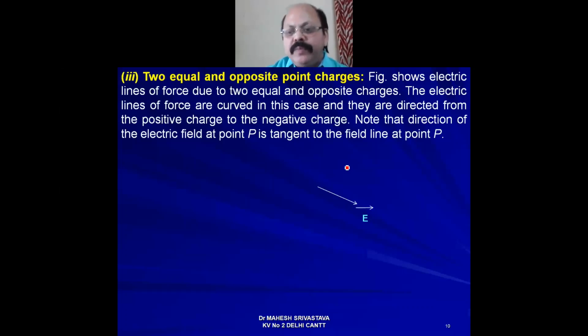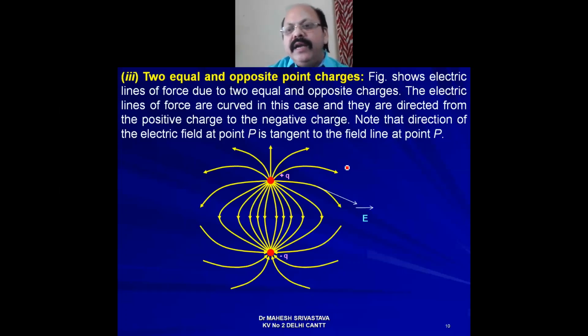We use this property so that we can say that field lines start from a positively charged body and end at the negatively charged body. You see here, this is a positively charged body, so field lines move from this positively charged body and end at the negatively charged body.